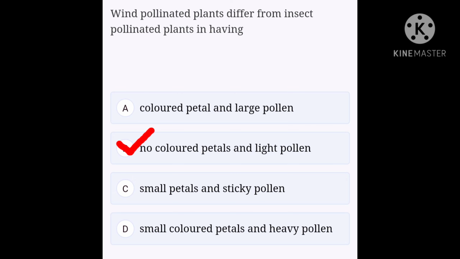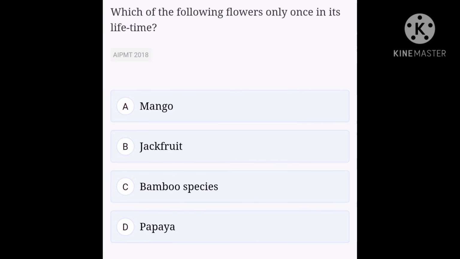Okay, next question. Which of the following flowers only once in its lifetime? Option A, mango; option B, jackfruit; option C, bamboo; option D, papaya. Bamboo species are monocarpic, that is, they flower generally only once in their lifetime, after 50 to 100 years. Jackfruit, papaya and mango are polycarpic, that is, they produce flowers and fruits many times in their lifetime. Hence, option C, bamboo, is the correct answer.